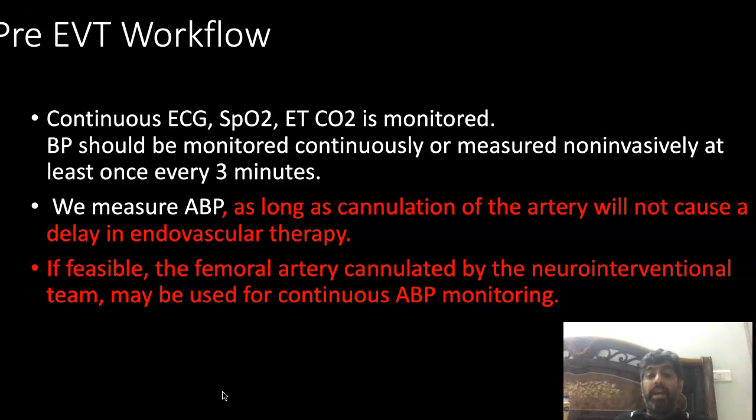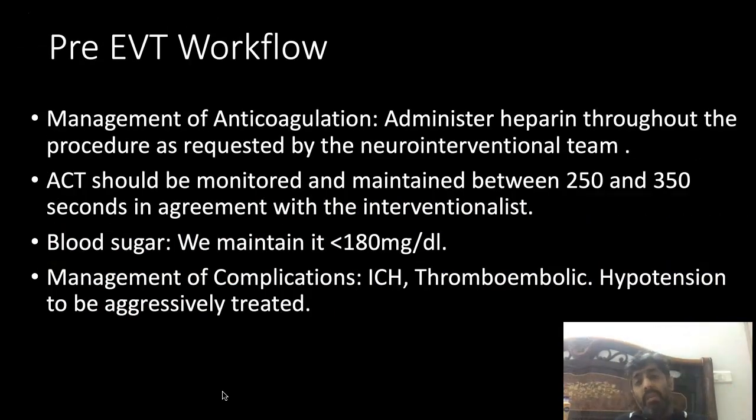So, we generally maintain arterial blood pressure. I have already stated, if you do have a delay, take those femoral sheaths and tell them not to remove those sheaths, for at least 24 hours, or you change it to radial artery cannulation and then maintain it through that. So, management of anticoagulation: administer heparin throughout the procedure as requested. ACT should be maintained between 250 and 300. Blood sugar we maintain generally below 180 milligrams per deciliter, and management of complications: ICH, thromboembolic complications.